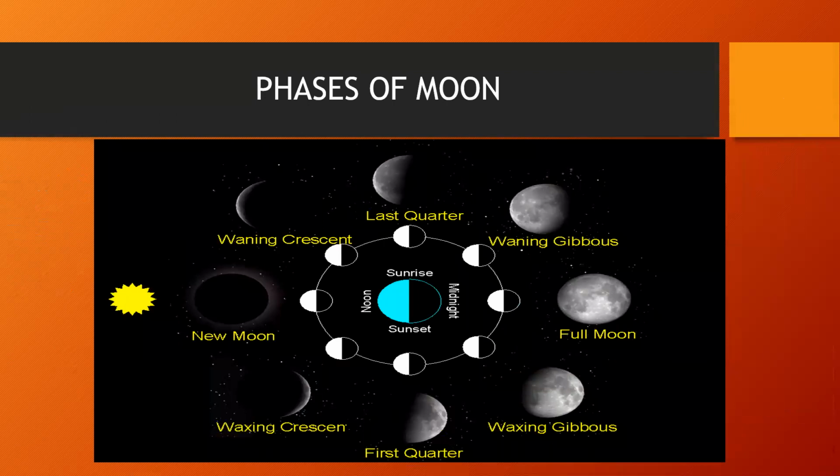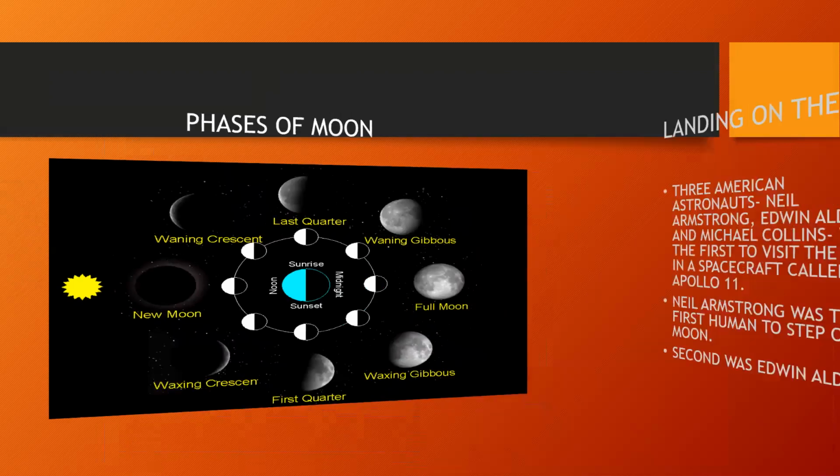When the side of the moon facing us gets no sunlight at all, we cannot see the moon. We call this a new moon. As the moon moves along its orbit, a small portion of the side facing us gets sunlight and we can see the crescent moon. In a week, we can see half of the moon. After 3 more days, we see three-quarters of the moon. This is the gibbous moon. In 2 weeks, the entire side facing us gets sunlight. We can then see the full moon. After this, the phases reverse.